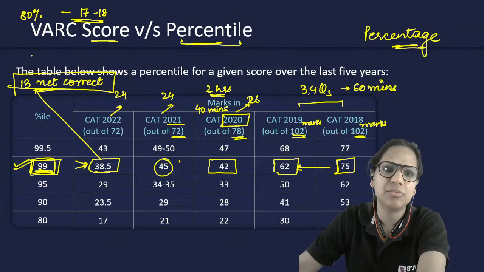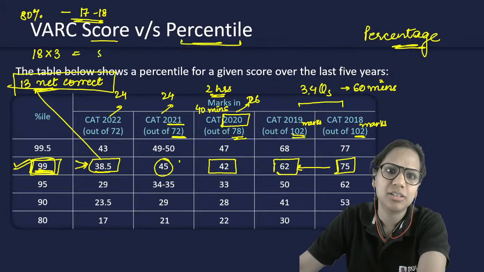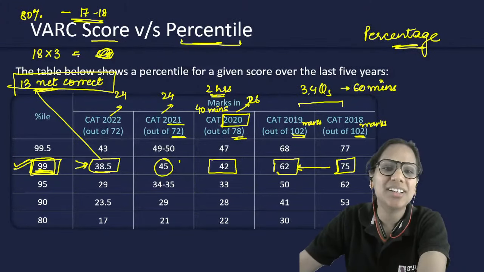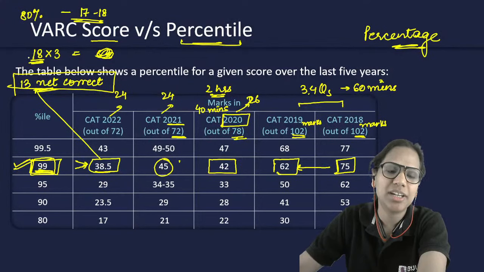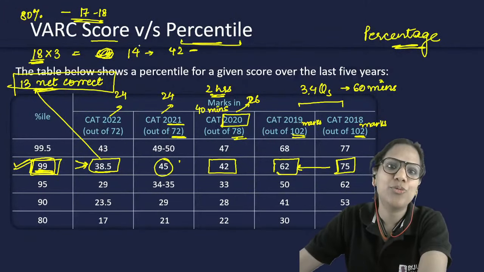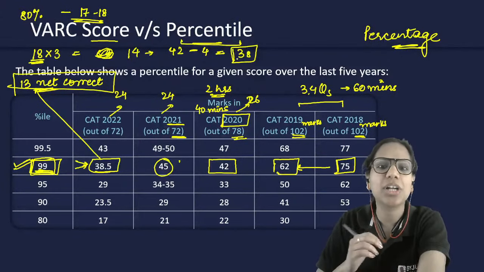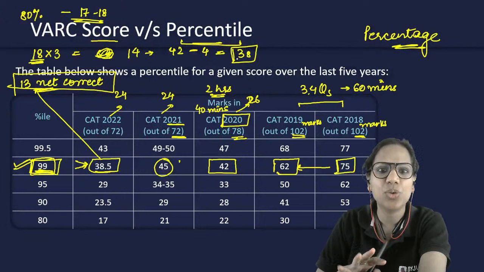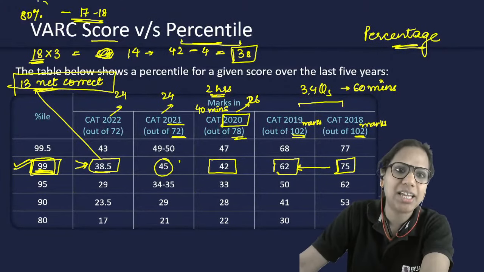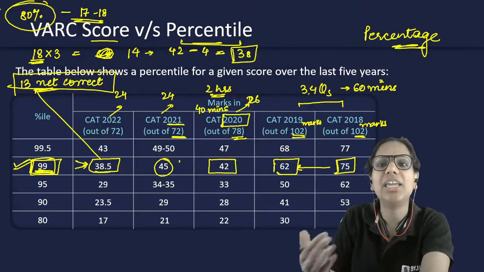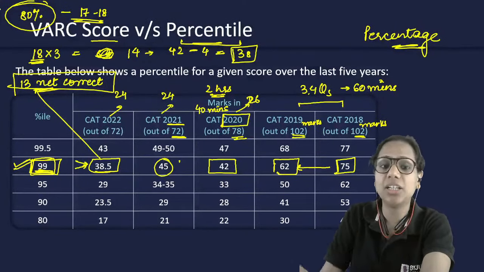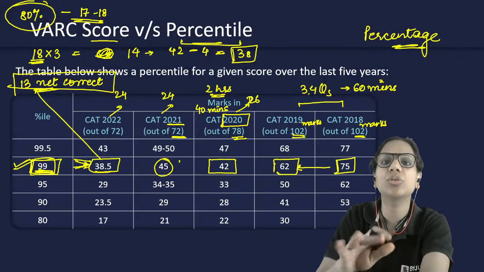So if you attempt 18 questions, right? And you get how many correct out of these? You get 14 correct out of these. So that's 42. Then subtract 4 out of this. So you reach a 38, right? That's what I'm talking about. 18 questions with an 80% accuracy. This is what we are aiming at. Given that the difficulty level of the paper is going to be similar to CAT 2022.